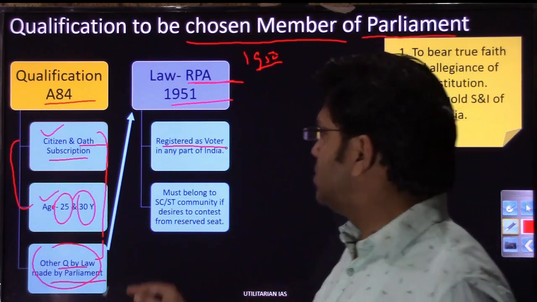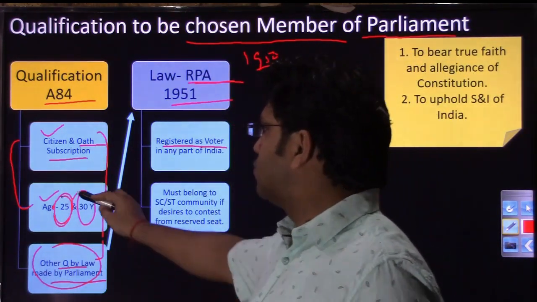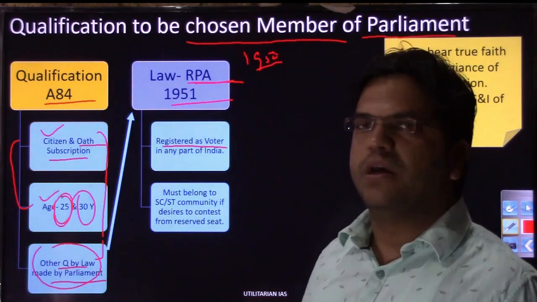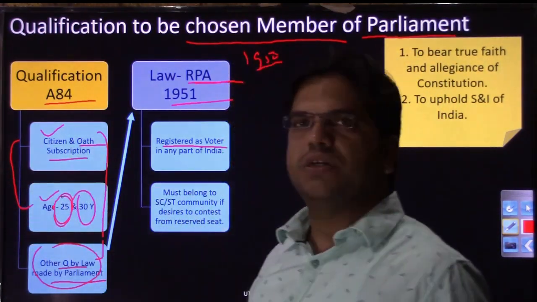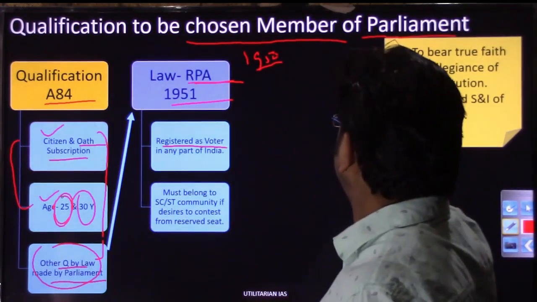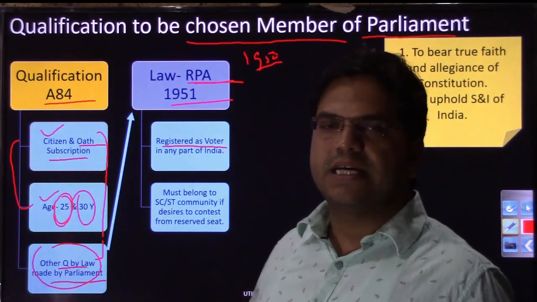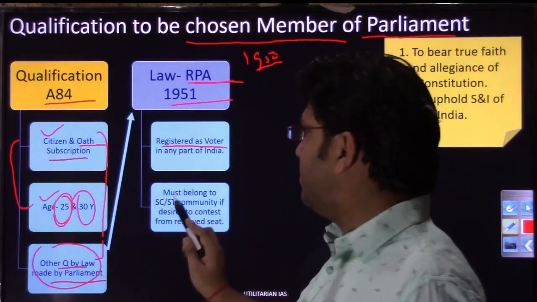It's not that you just crossed 25 years of age for the Lok Sabha election and say, okay, I have crossed 25 years of age, I am fulfilling this citizen criteria as well, I am your citizen and I am ready to subscribe to this oath as well, so let me contest the election. No, you should be a registered voter as well in any part of India.